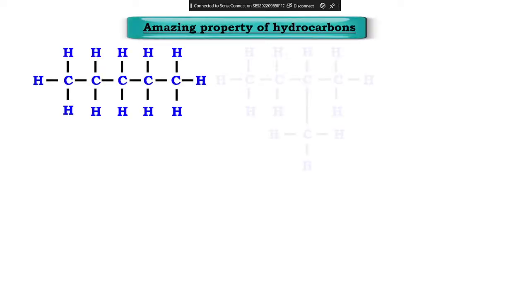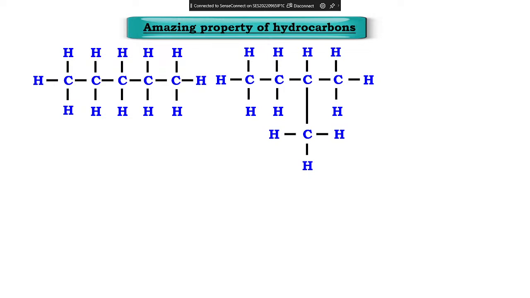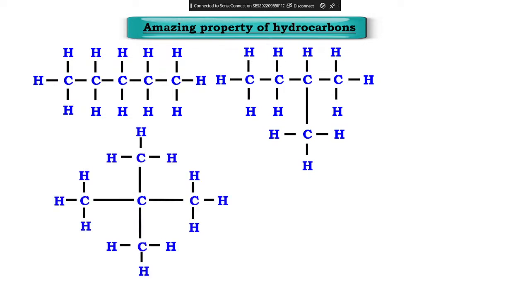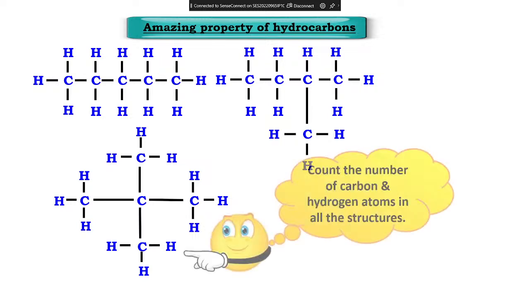This is the first one. This is the second one. This is the third one. Got it? Are they all same or are they all different? How many carbons you have in each? Correct? And same way the hydrogen will be. So we think all the chemicals are same. That's wrong. Okay? So look at this.